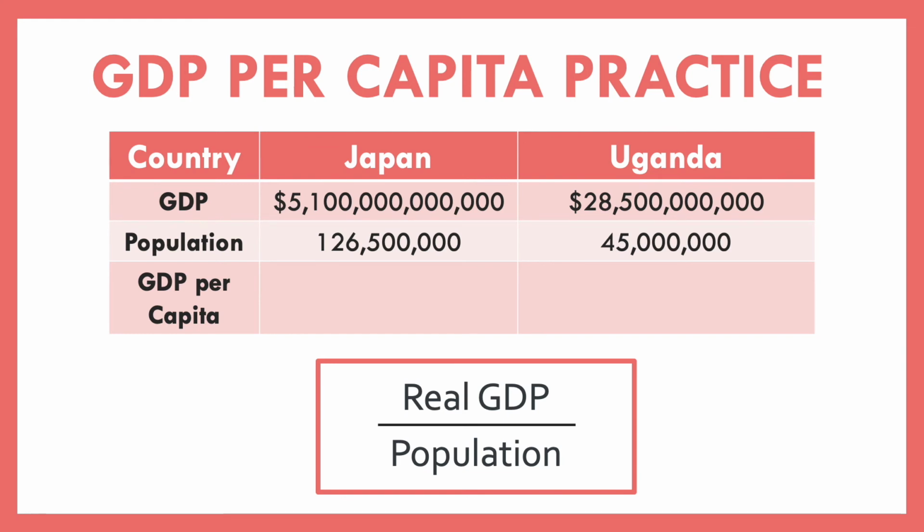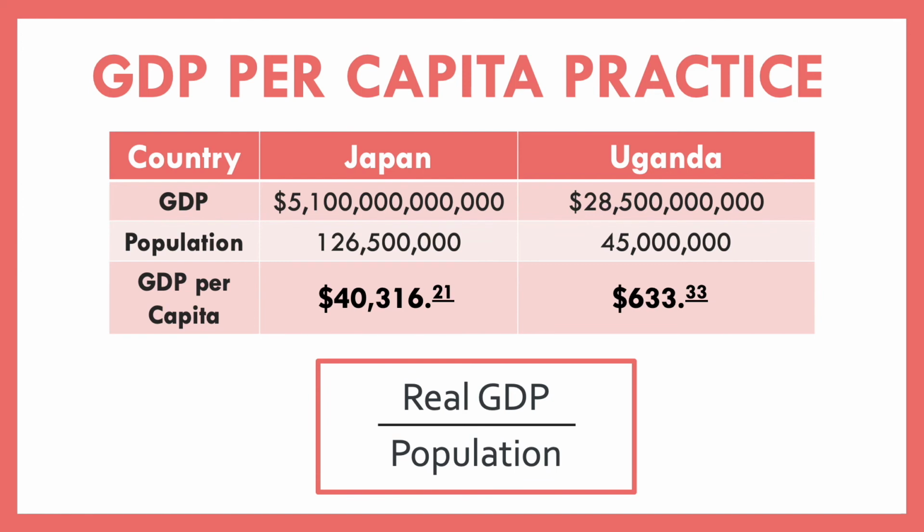If we take the GDP of Japan and divide it by their population, we see that they have a GDP per capita of $40,316.21. If you take Uganda's GDP and divide it by their approximate population, you get a GDP per capita of $633.33. And so that can show us, from country to country, what their standard of living is, because as the Federal Reserve Bank said, that's what we typically use to measure that. But again, Andrew Yang, someone who was running for president, was going against this, saying, well, is this a proper way to measure the standard of living?